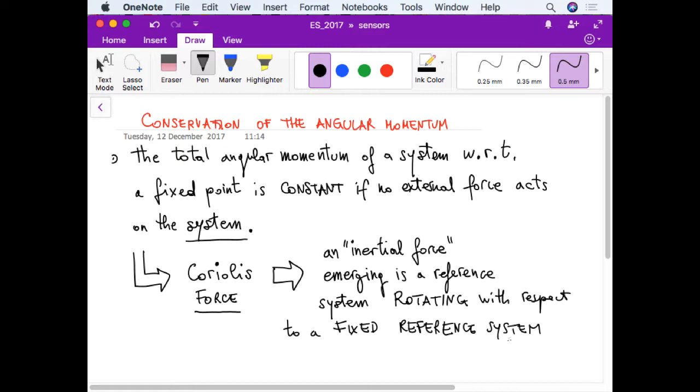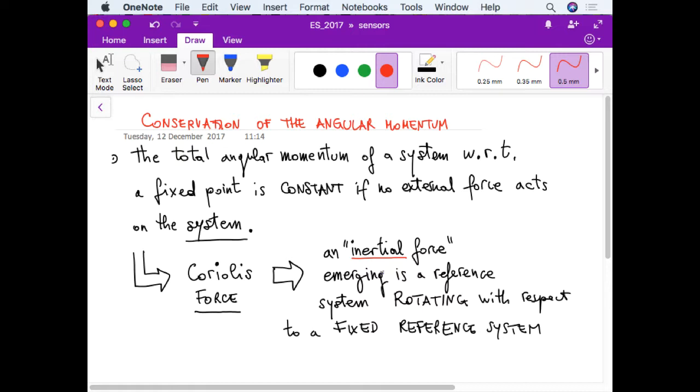Okay, so what are we talking about? The main words in this definition are inertial force. By means of inertial force, we mean apparent force, okay? It's not a real force. In Italian, inertial force is called forza apparente, which means that it is a force that you only see because you are on a system which is not moving at a fixed constant linear velocity, okay?